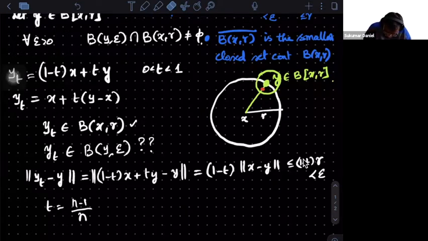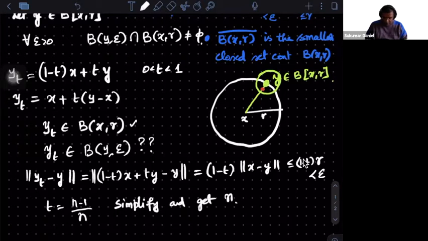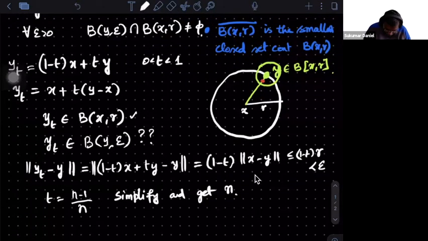It is something like 1 by n. So simplify, and then get n. You will get the choice of n. That's it. So that proves it. I'm leaving this calculation for you to go ahead. Substitute this 1 minus t times. That is the kind of n that you will choose. If I choose n like this, then yt will be in this ball as well as this ball.